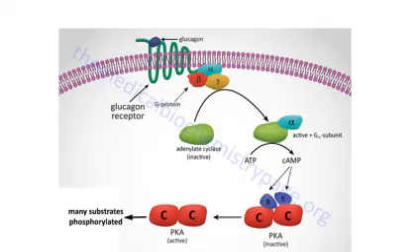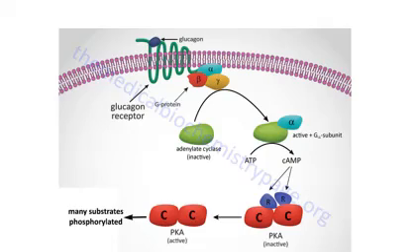So this figure shows very nicely the binding of glucagon to the receptors present on the membrane, which will activate the G protein. G proteins in turn will activate the enzyme adenylate cyclase. Adenylate cyclase will convert ATP to cyclic AMP. Cyclic AMP in turn will activate the enzyme protein kinase A, which is present in an inactive state.